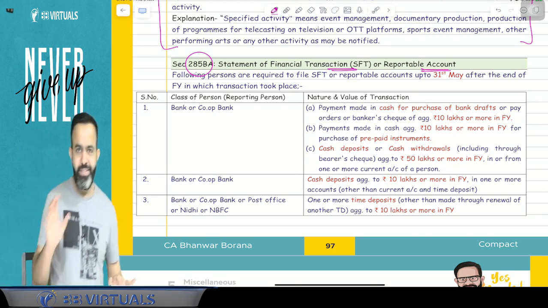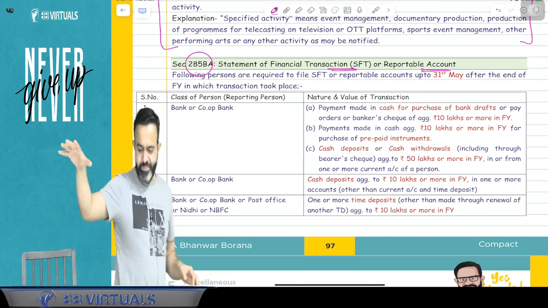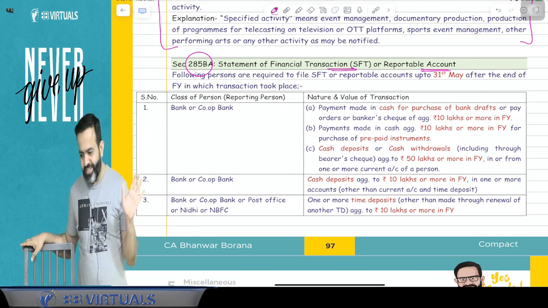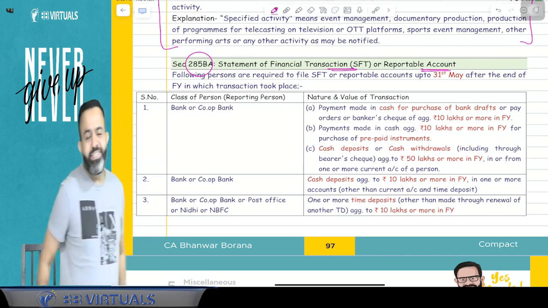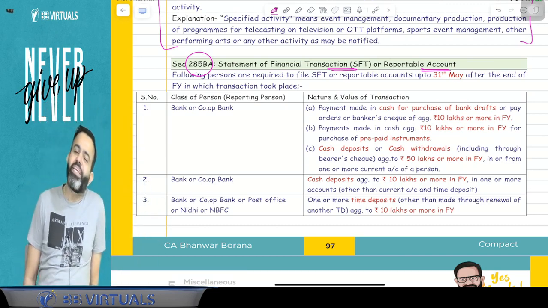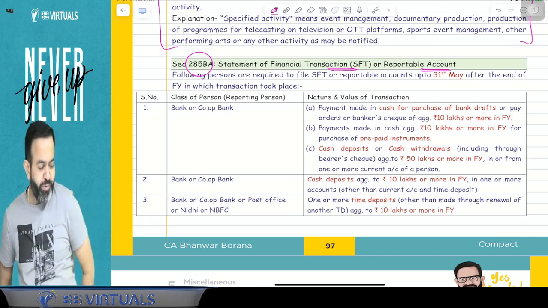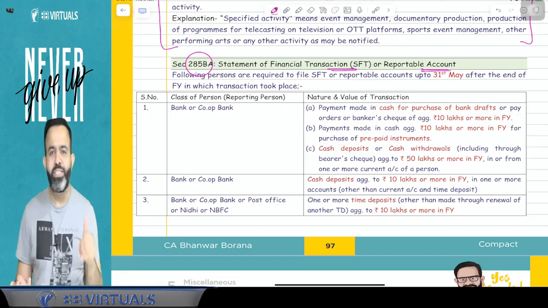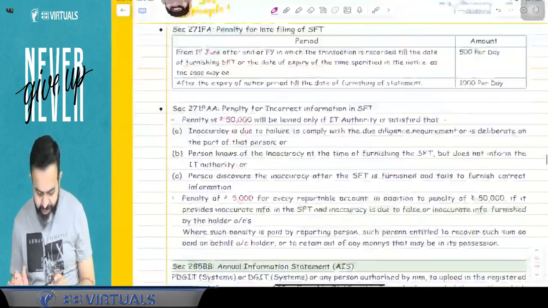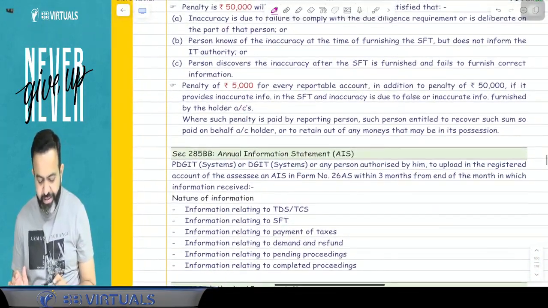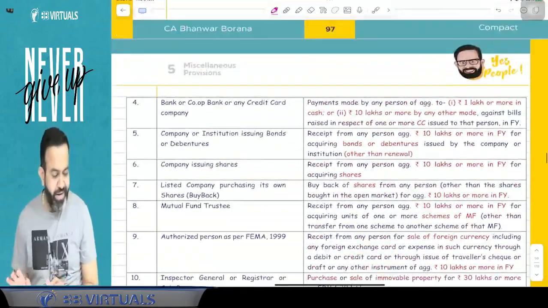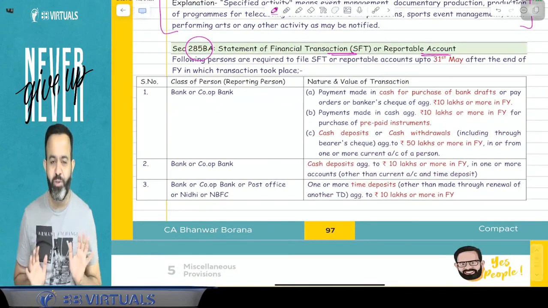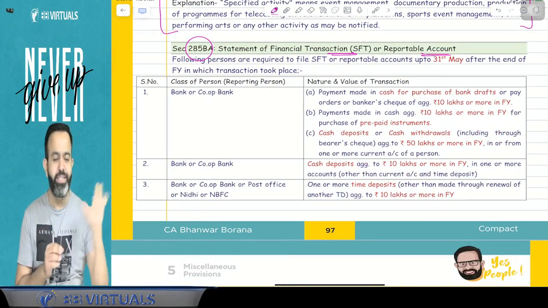nowadays the department is having some scanner. Every detail of yours will be with the income tax department. Whenever you file the return, at that time you obviously download one statement that is called your annual information statement, AIS, right? I think AIS only. That is known as the AIS. Yeah, annual information statement. And guys, in that annual information statement, all your kundali is there. All your kundali means every detail is there.